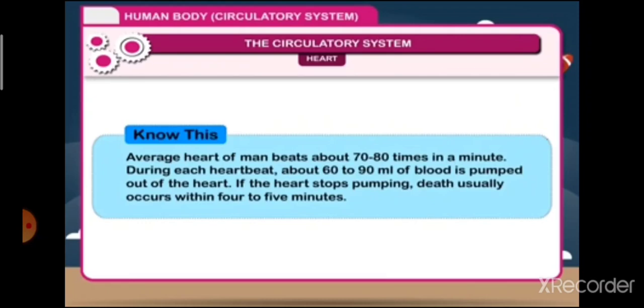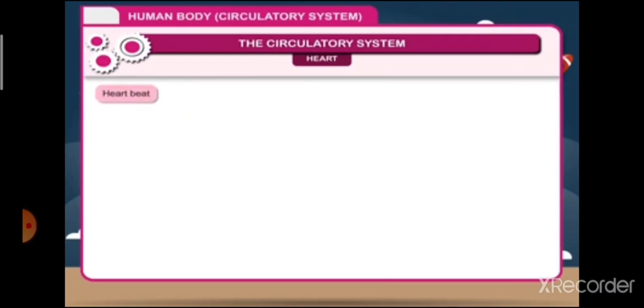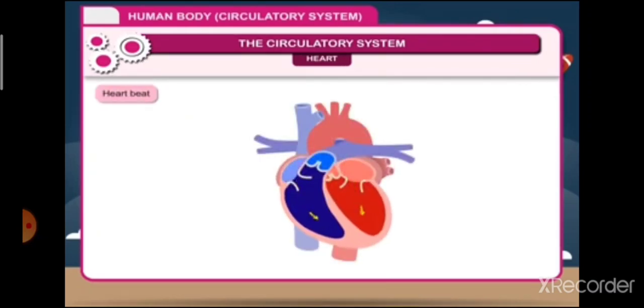Know this, the average heart of a man beats about 70 to 80 times in a minute. During each heartbeat, about 60 to 90 milliliters of blood is pumped out of the heart. If the heart stops pumping, death usually occurs within 4 to 5 minutes.